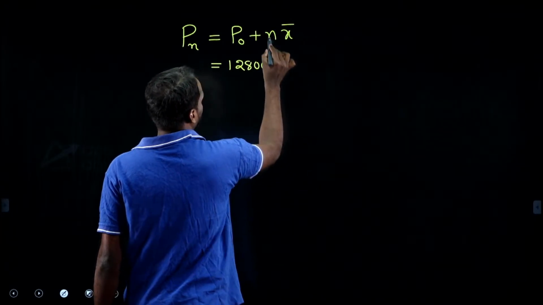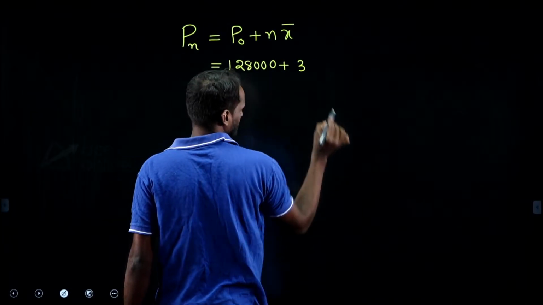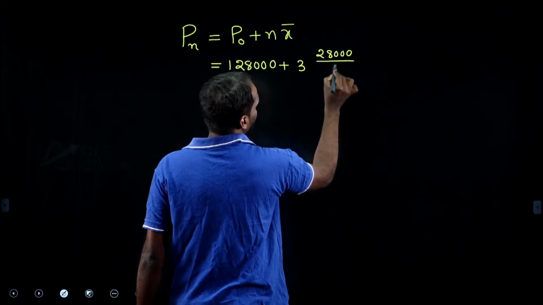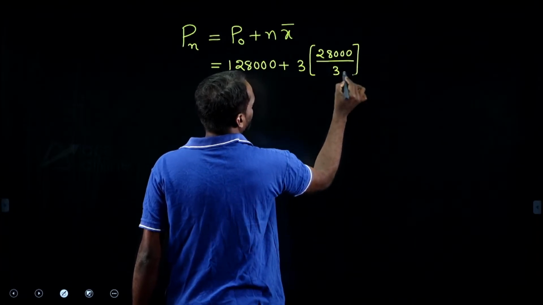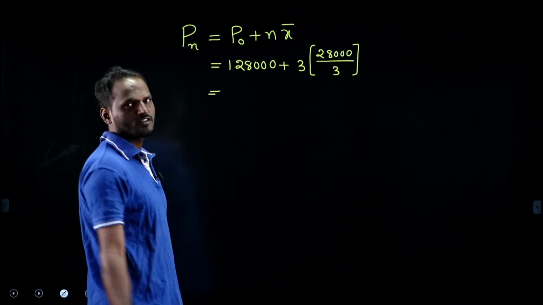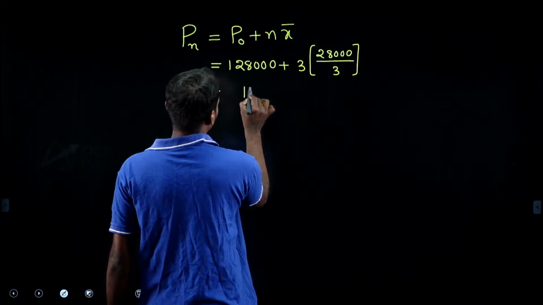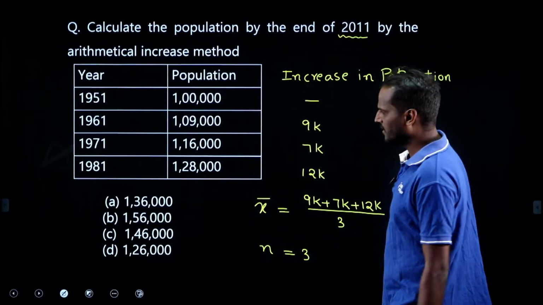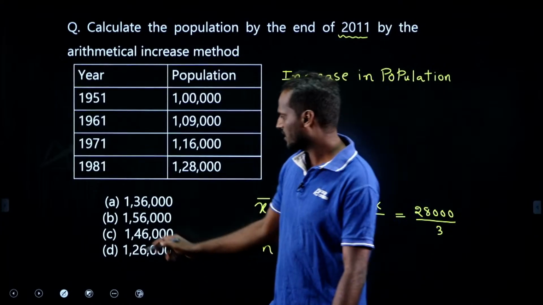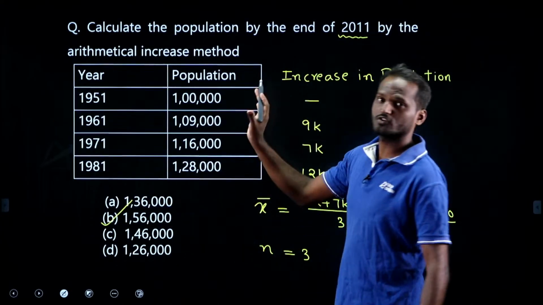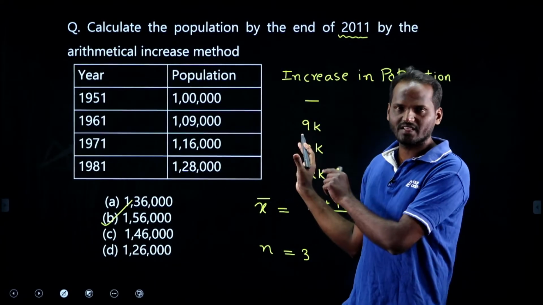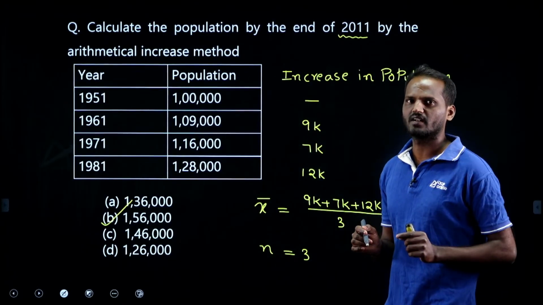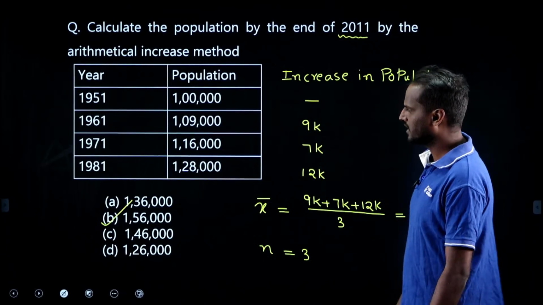1,28,000. What is the n value? 3 decades. What is x bar? 28,000 by 3. Don't solve that 28,000 divided by 3, right? Here you can easily cancel the 3. 1,28,000 plus 28,000, so 1,56,000 is the population, right? Which is matching here? Option B is correct, right? Simple, you can solve these kinds of questions, even though they are numerical, easily in less than a minute. They are asking only simple numericals.